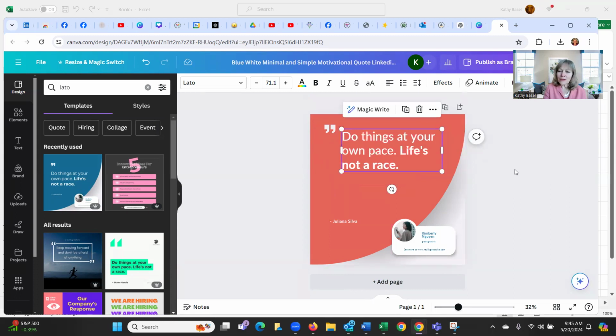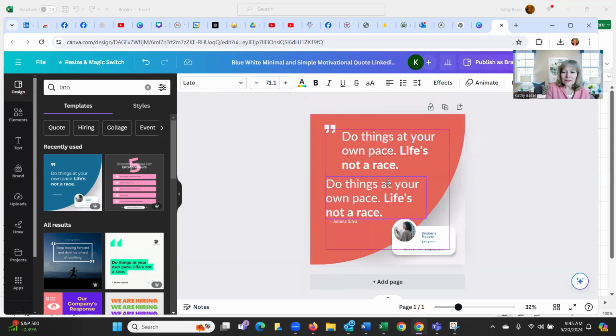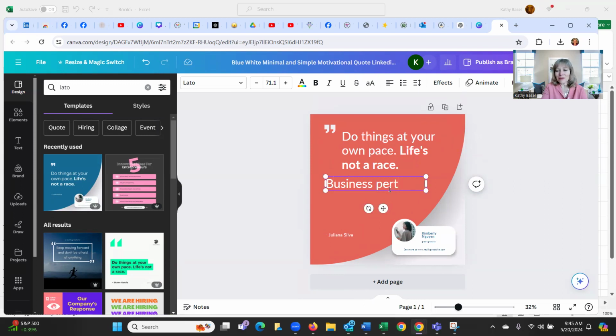And let's duplicate this text block there, because the second piece is going to be how it pertains, that persistence thing, right? We'll do the business persistence just so it's clear. Pertinence.